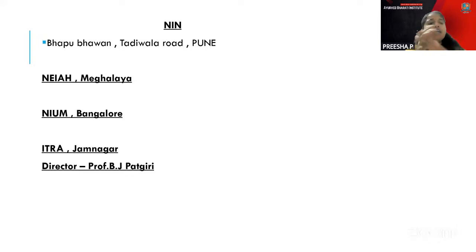So here mainly many research activities and seminars are conducted, recently in the North Eastern Institute of Ayurveda and Homeopathy at Shillong. It is an autonomous institute, okay, and it was formally inaugurated by the Minister of State for Ayush, that is Shripad Yesso Naik, on 22nd December in 2016.